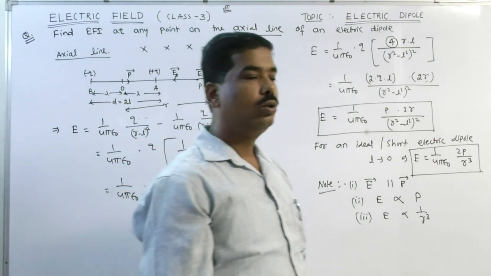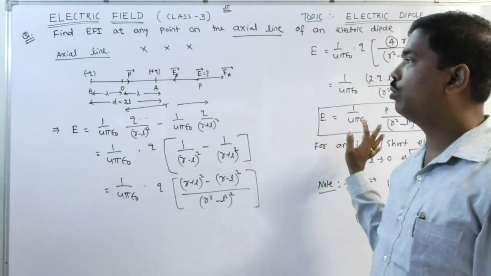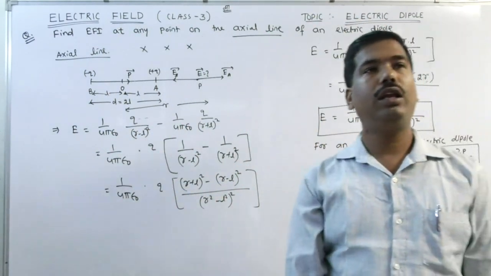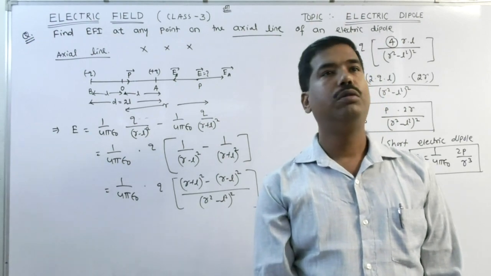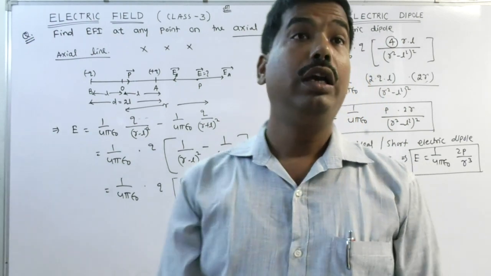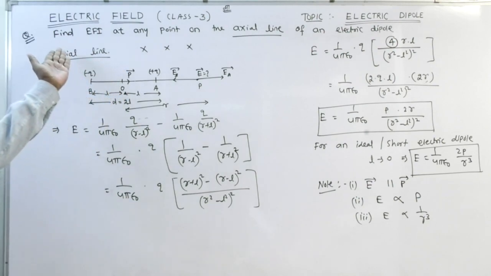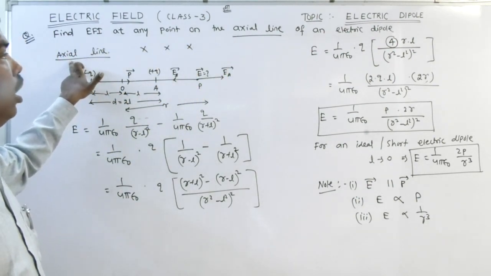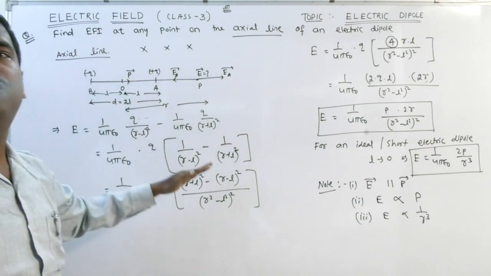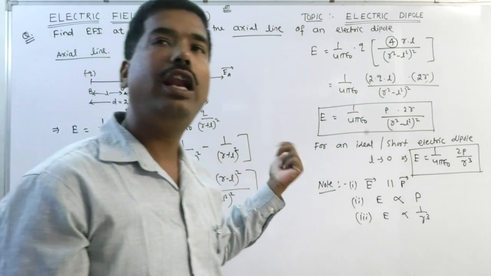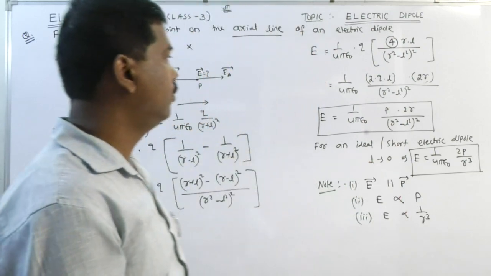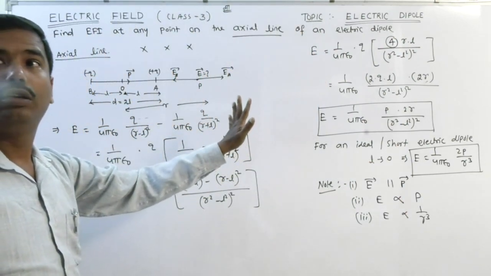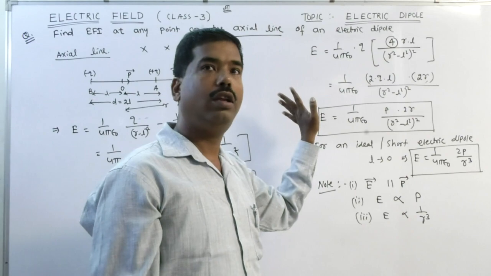Clear? So this is an important long question regularly asked in our previous exams. Now similarly, as we have determined the electric field intensity at any point on the axial line of an electric dipole, similarly we can find it out for the equatorial line also. Clear?